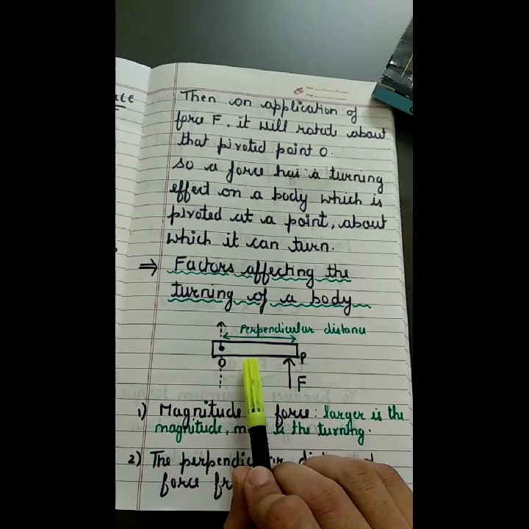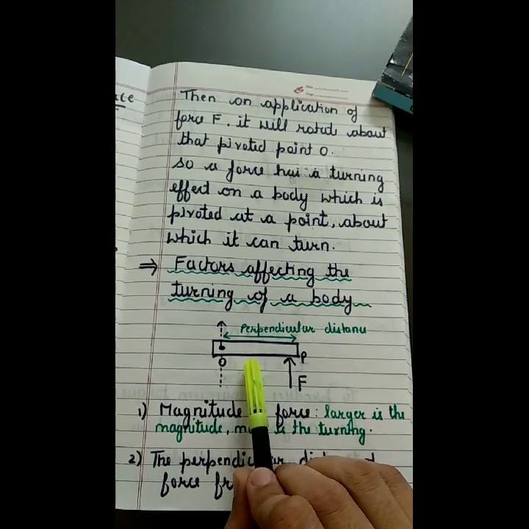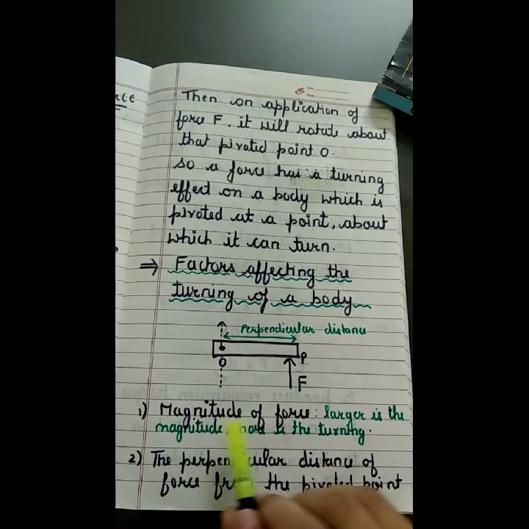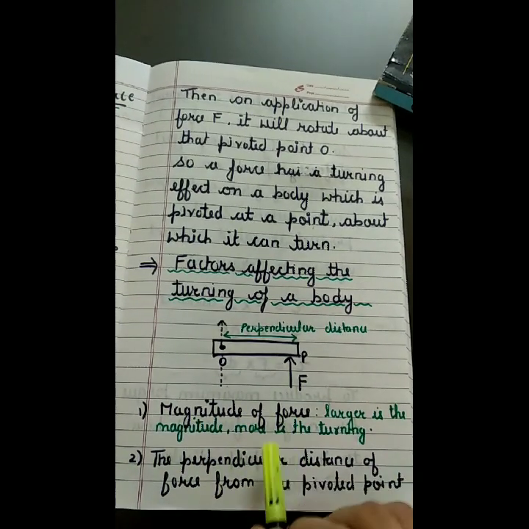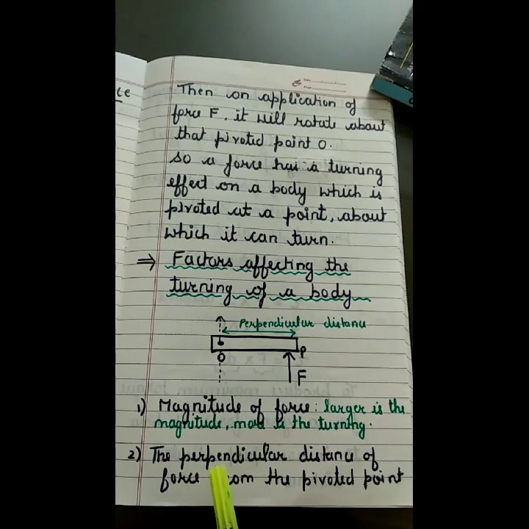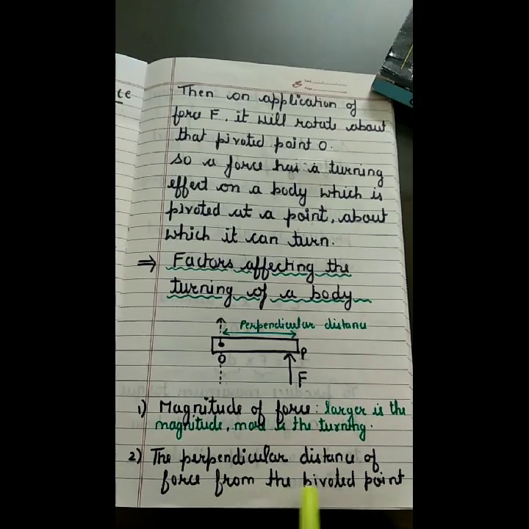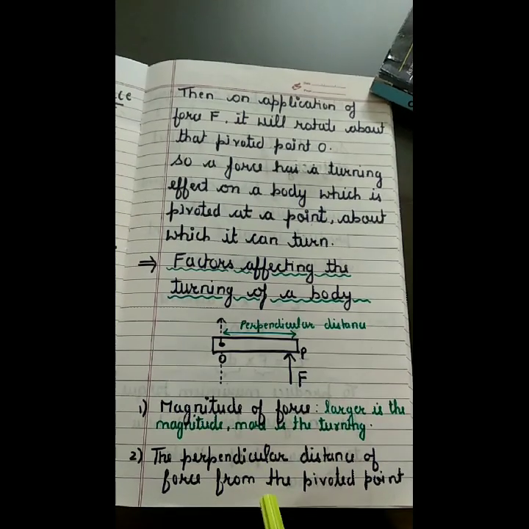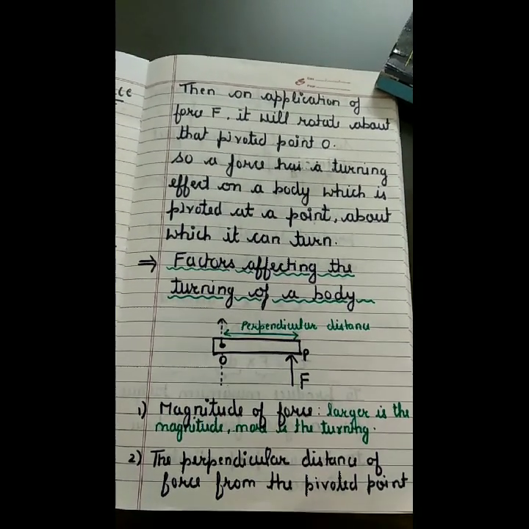So now we can say that we have two factors on which the turning of a body depends. First is the magnitude of the force, greater is the magnitude, more is the turning. Second is the perpendicular distance of force from the pivoted point. So more is the perpendicular distance, more will be the turning in a body.